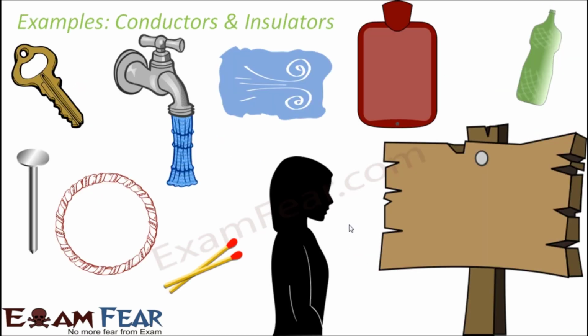Now, since we were talking about conductors and insulators, let us look at a variety of examples of various substances and try to classify them as conductors and insulators. If you talk about a metal key, what do you think? Will it be a conductor or insulator? Metals are conductors of electricity, so this is going to be a conductor.